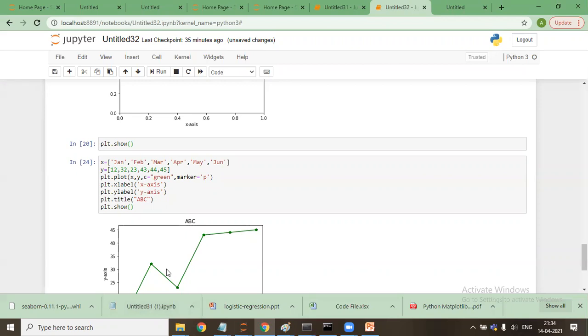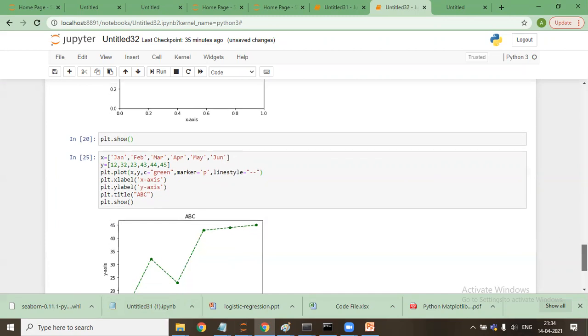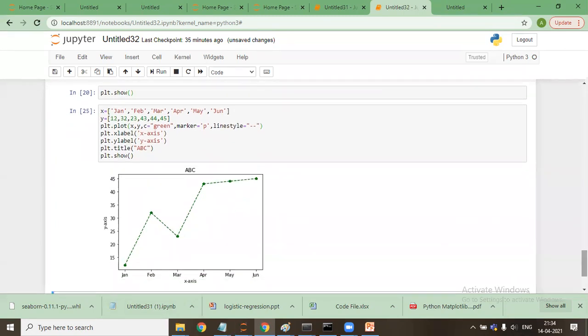Apart from marker, I can change this, which will change the line to a different style, which we see right now.